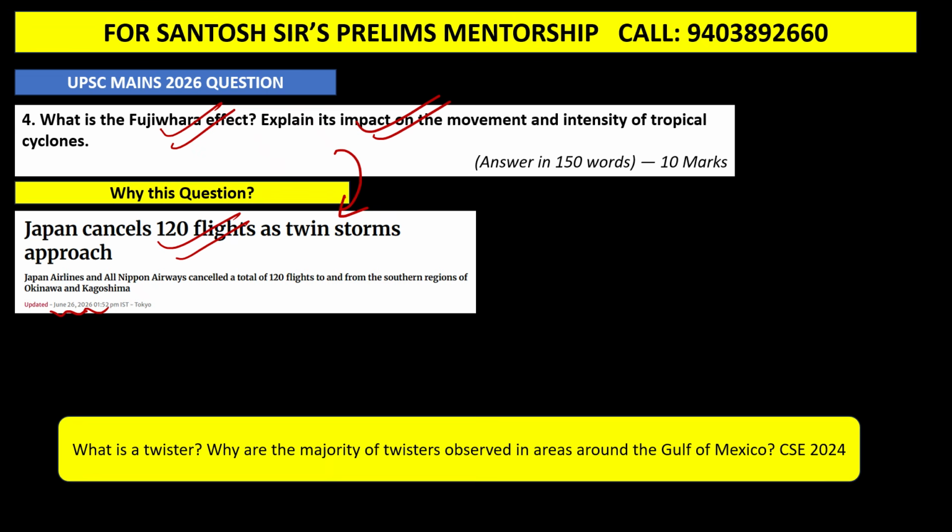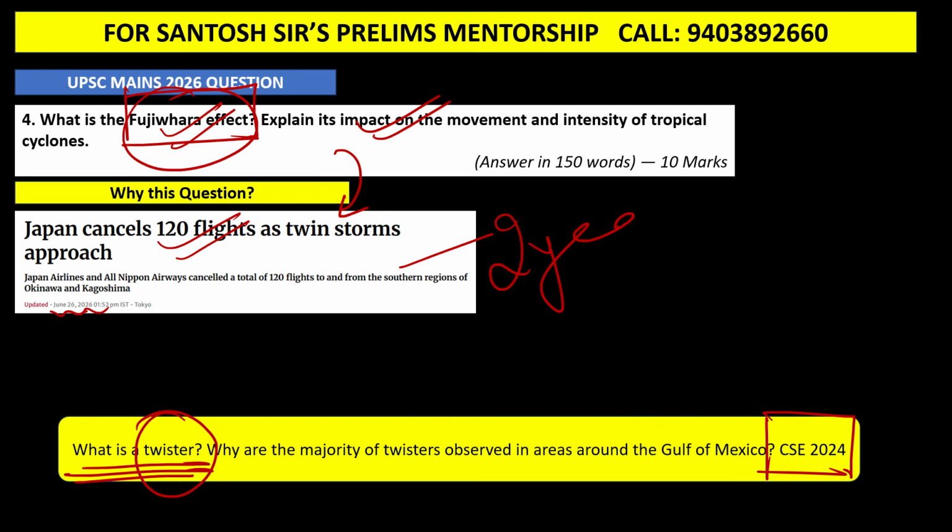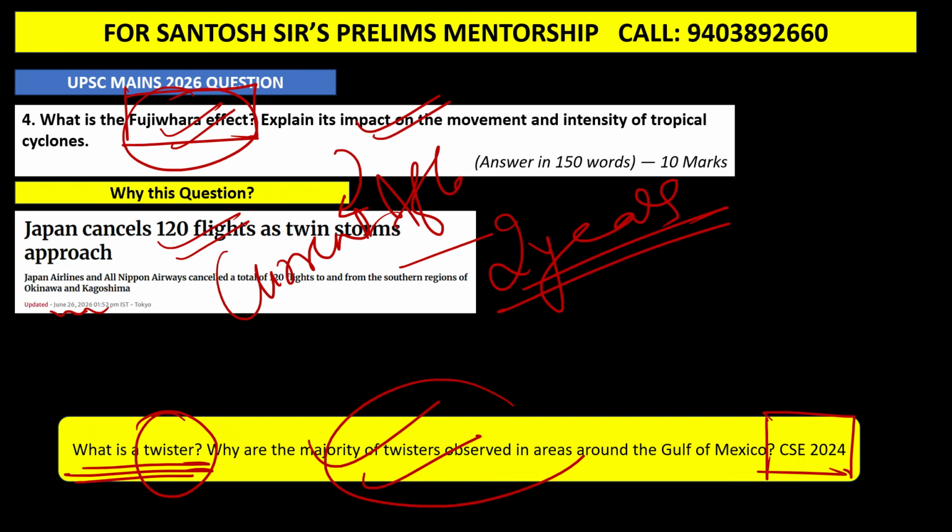So guys, you can see here in 2024 mains examination also, they gave you a term-based question on cyclones. You can see twisters. That year they gave twisters, and now they gave Fujiwara effect. And Fujiwara effect has been in news for the last 2 years multiple times. In our prelims notes it is mentioned. It was not mentioned in our mains classes, that's why I have not mentioned it here, but it was a current affairs question. And if you have analyzed the PYQs, you can see term-based questions from cyclones have come in the past also. Now let us move to the next question.